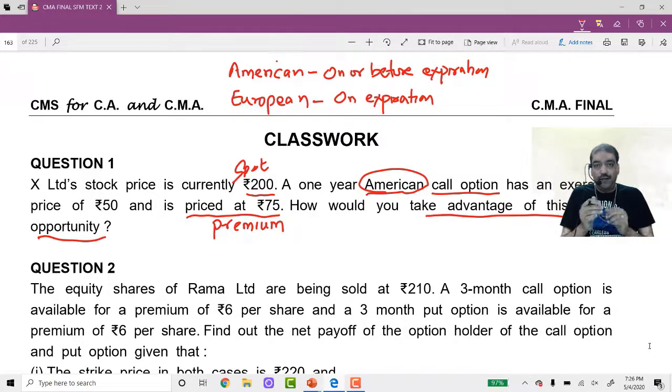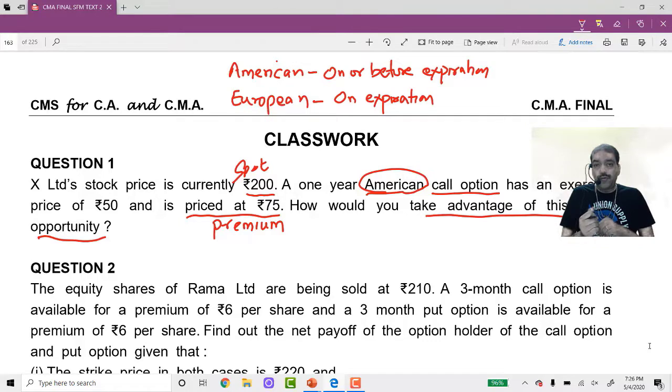That means we can exercise the option at any point of time before the due date. So I can enter into the contract today and immediately today I can exercise the option. I can enter into the contract today for 1 month and tomorrow if I feel that the price is in my favor, I'll exercise the option. But a European call option, I can exercise only on that particular date which I have predetermined. Clear?